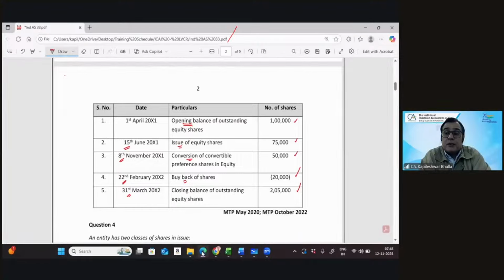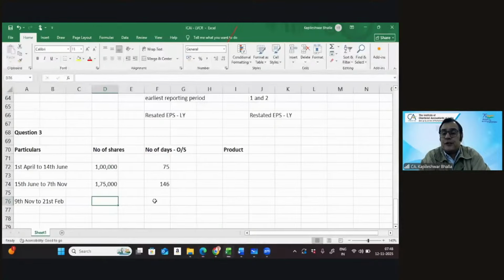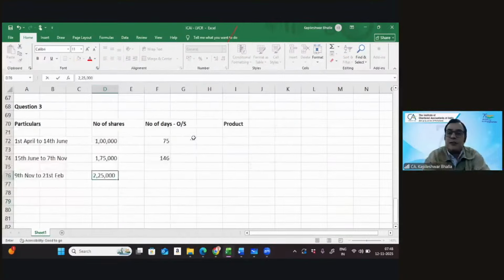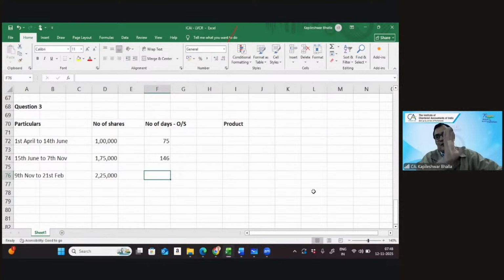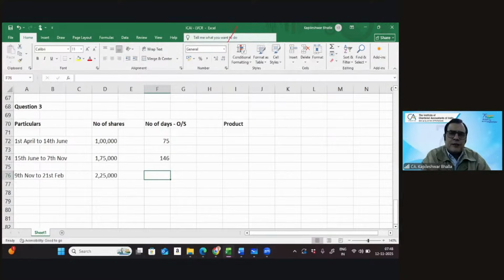And there is another conversion to the extent of 50,000 shares. So I think that works out at 2,25,000. And that's rightly given. So we get the number of days is 106. I'll still just like to quickly calculate it for the safety of all. So in terms of November, there's going to be how many days? Can I say 22 days in November, 31 days in December, 31 days in January, 21 days in February? I guess you gave me, it's coming to 106.